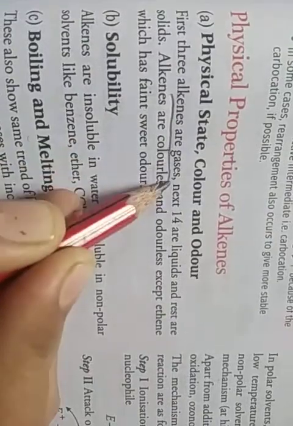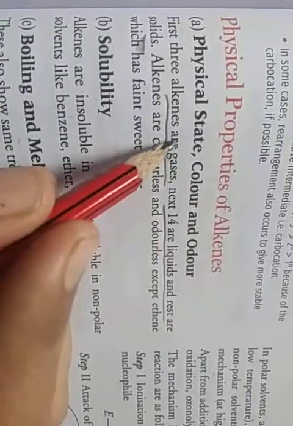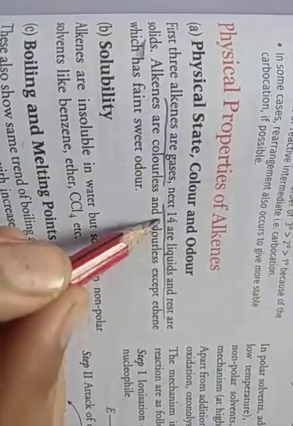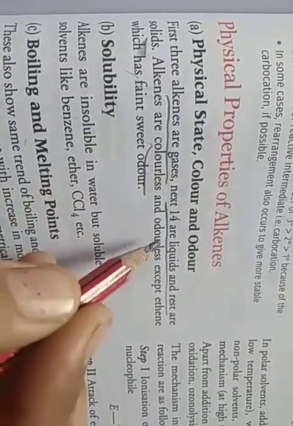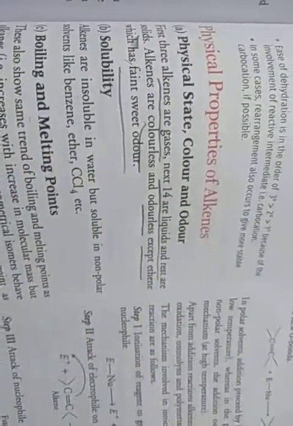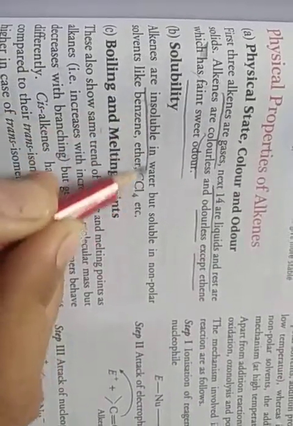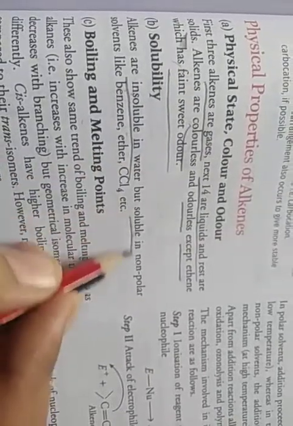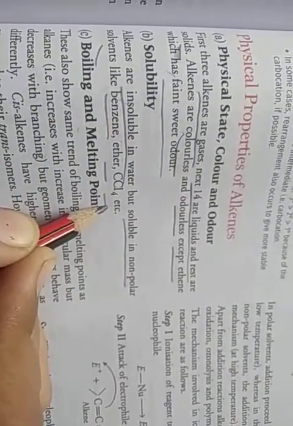First, physical state, color and odor. The first 3 alkenes are gases, the next 14 are liquid, and the rest are solid. Alkenes are colorless and odorless except ethene, which has a faint sweet odor. Second, solubility. Alkenes are insoluble in water but soluble in non-polar solvents like benzene, ether, and carbon tetrachloride.